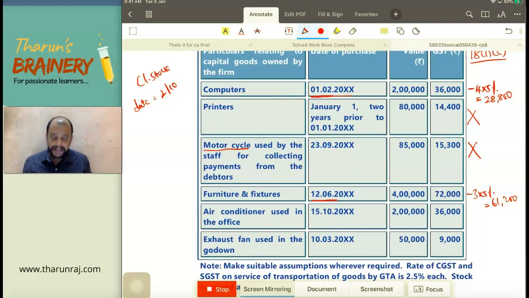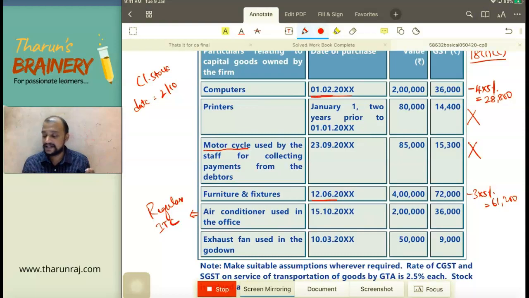Then air conditioner used in office. Can we take ITC with respect to the air conditioner used in office? Yes. 15/10 it is purchased. So it is not purchased before the date of closing stock. It is purchased in the month when they are under normal scheme. So this they can take as regular ITC, and not under 18(1)(c).